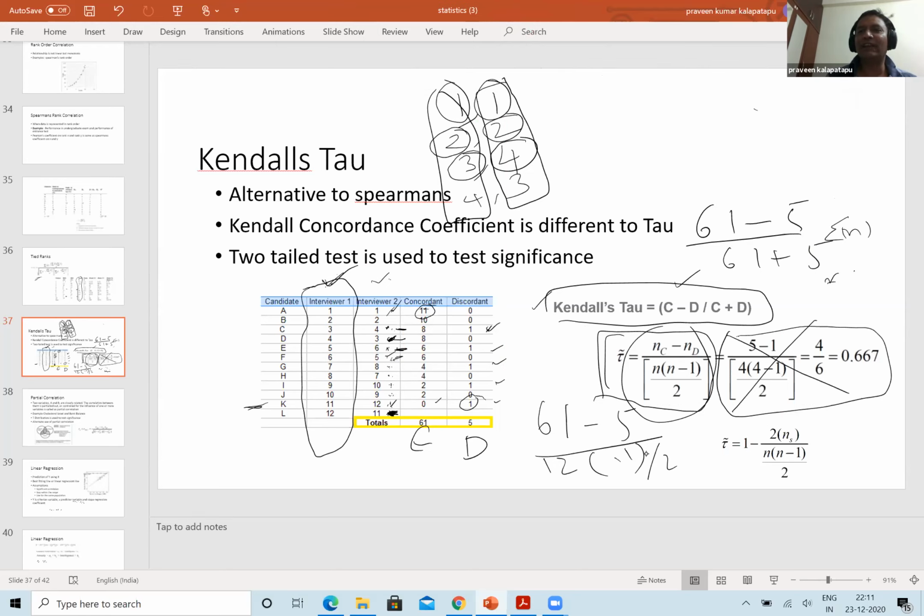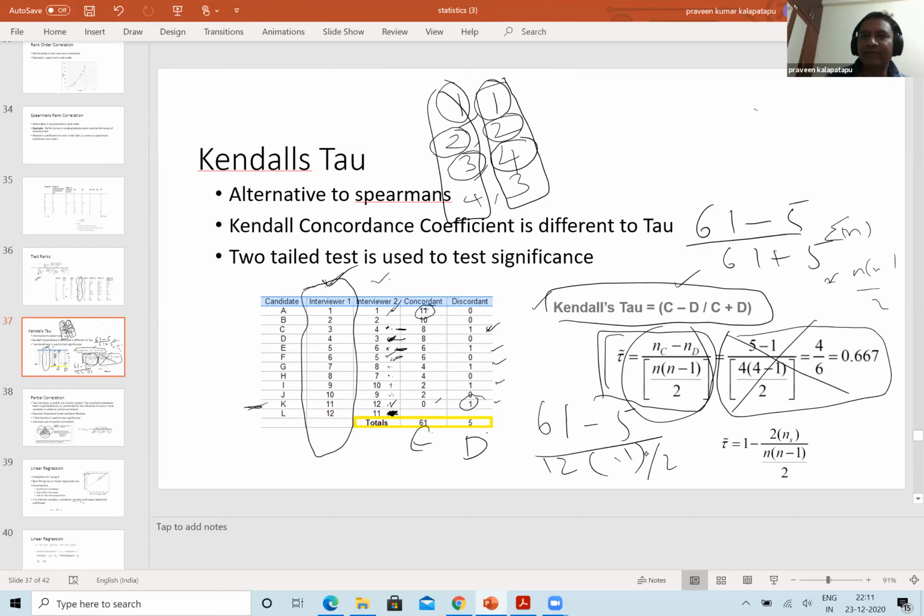Which two equations are the same? What do you mean they're the same, Praveen? So for Kendall's tau, either you can calculate using C minus D divided by C plus D, or else you can calculate by C minus D divided by N into N minus 1 by 2. Okay, what is N here? I know what C and D are, and N is the number of samples. Then for C here it is 61 and D is 5.